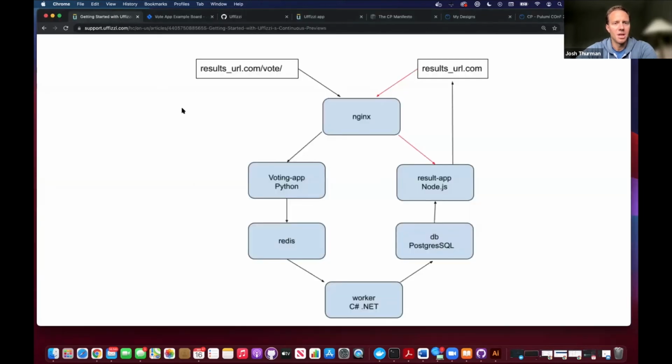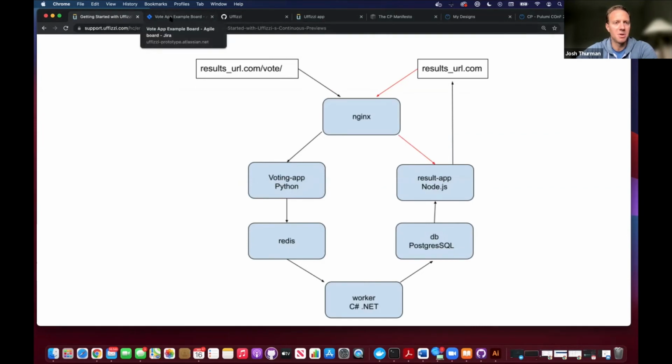So first, let's look at the app that I'm going to deploy. This is a 6-container microservices application, and I'm going to work on a couple of these components. I've got 3 off-the-shelf Docker official images here: Nginx, Redis, and of course a Postgres container. And then I've got 3 custom elements that I'm working on: the voting app, the results app component, and the worker component. And I'm going to work on a couple of those.